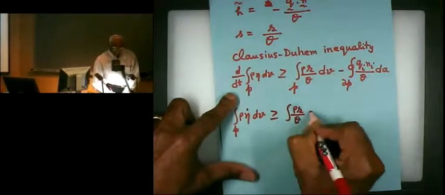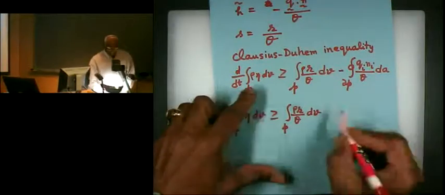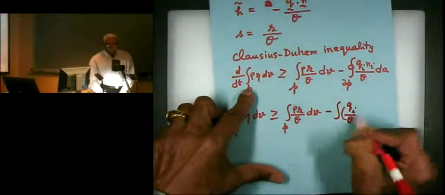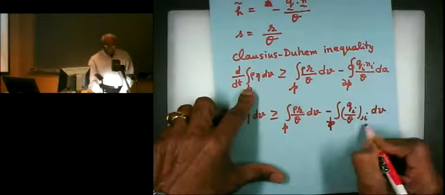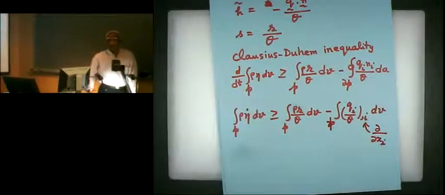And on the second term, since you see Q dot n, like Qi, we can use the divergence theorem to convert it to a volume integration. So that will become Qi over theta, comma I, and this is over part P. This little I means we are differentiating with respect to little x, not big X.